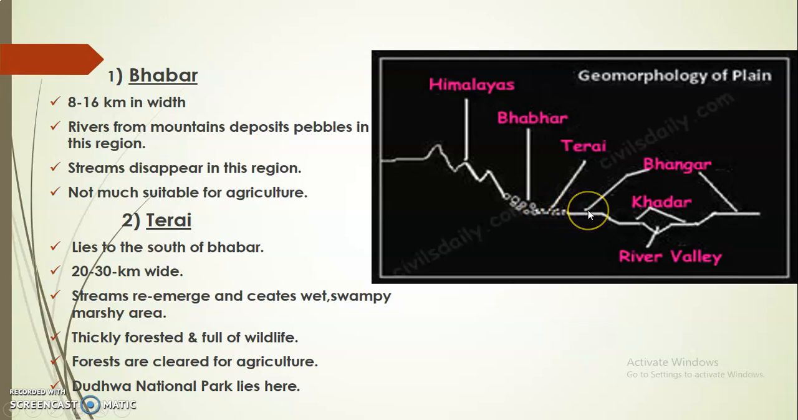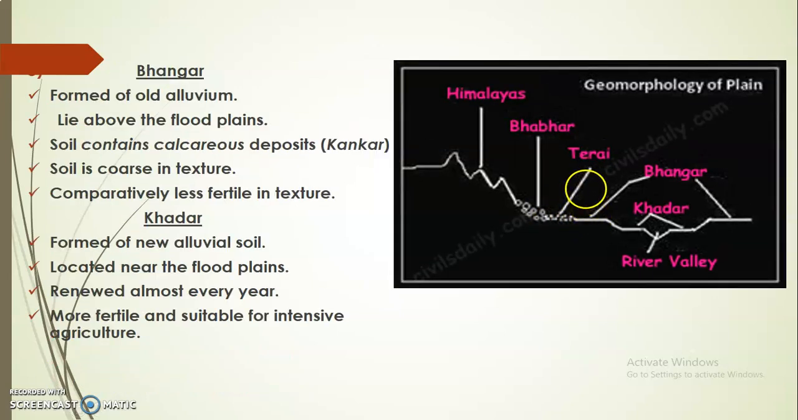The third region is called Bhangar region. So after Terai region, in the south of Terai region, we have Bhangar region. Now Bhangar region is formed by old alluvial soil and it lies above the floodplain. Now what is floodplain? Floodplain is actually an area which is flooded by the river, and after flood, when the river water recedes, it leaves a deposition of silt, which makes the land fertile. So this Bhangar region is made by old alluvial soil and it lies above the floodplains.